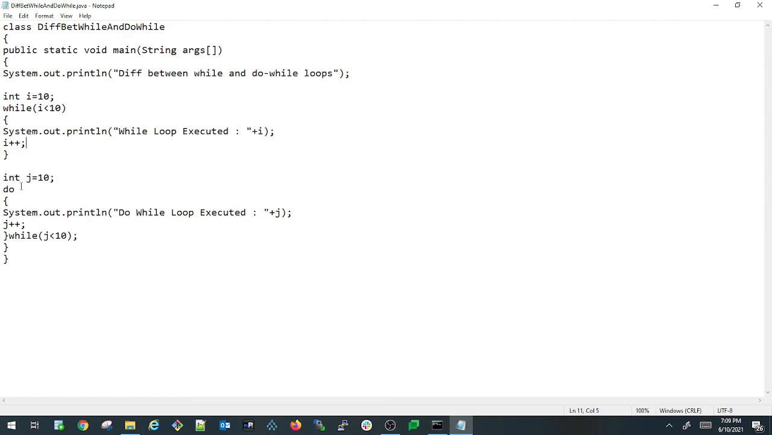Whereas in the do while loop case, the j value is initially 10, and first it executes the statements without even checking the condition. That is the reason it printed "do while loop executed" and then printed the value 10. Now the j value is incremented by 1 and became 11. Now it is verifying the condition whether j is less than 10 or not. In this case we have 11 inside j, and 11 is not less than 10, right? That is the reason the next time these statements didn't get executed. So this is the main difference between a while loop and a do while loop.